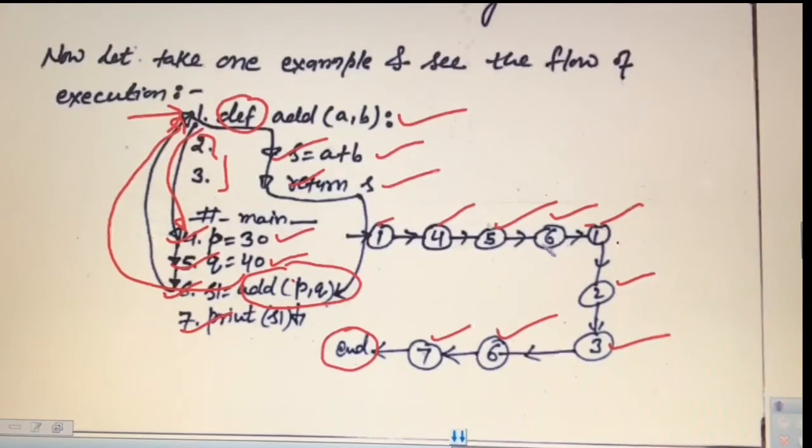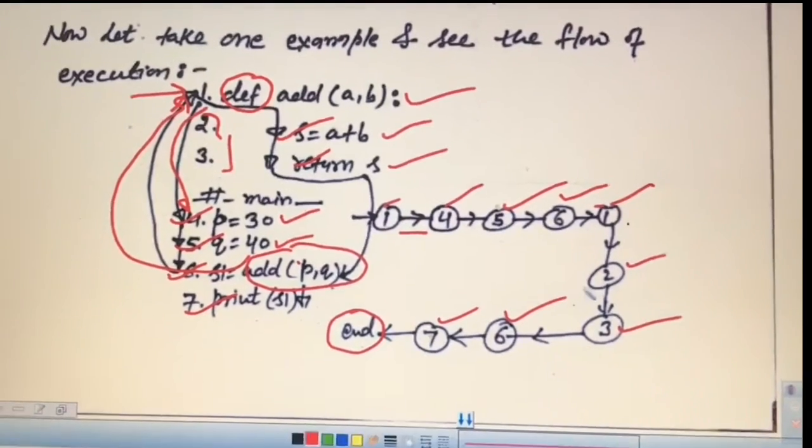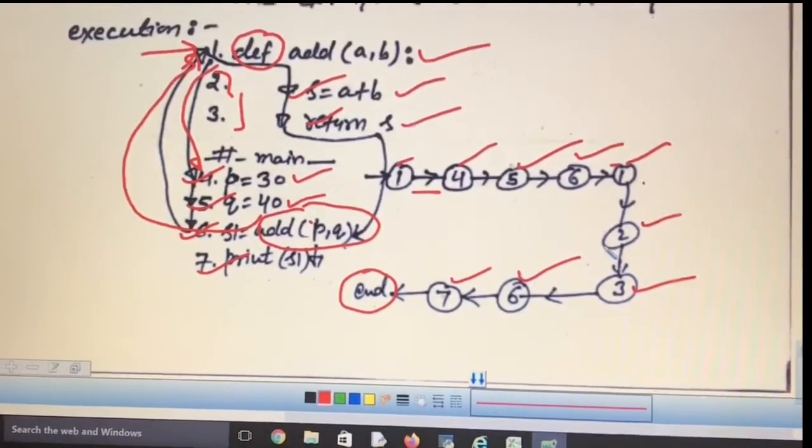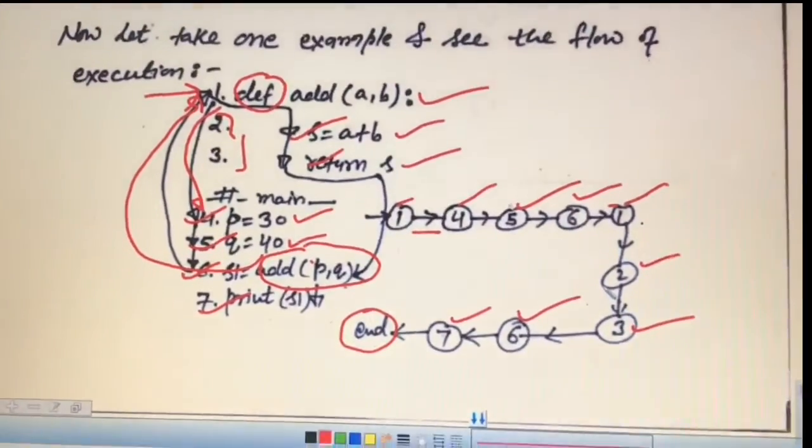So the statement numbers are shown in the circle, and the arrow shows that control will transfer, for example from statement number 1 to statement number 4, then 4 to 5, 5 to 6, 6 to 1, 1 to 2, 2 to 3, 3 to 6, 6 to 7, and then end. So this is the end of the program. In this way we can provide the flow of execution of a program.